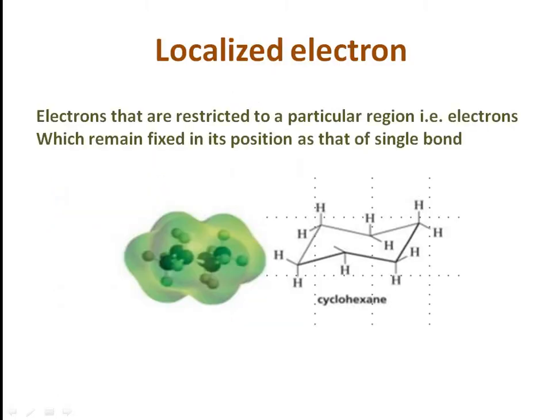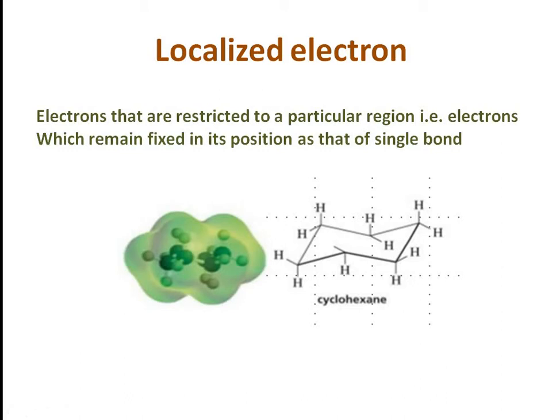So first of all, we must know what are localized electrons. Whenever there is a sigma bond between carbon and carbon like this, or carbon and another atom, here it is a hydrogen atom, these sigma bonds are known as localized bonds and they are fixed in their nature, and the electrons involved in this kind of linkage are localized electrons.